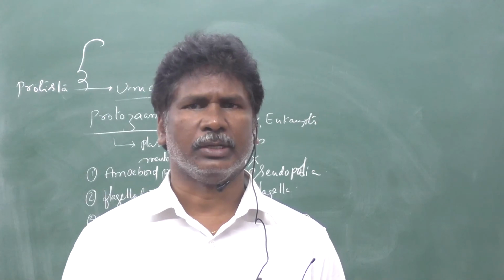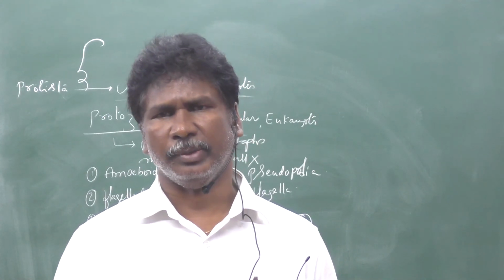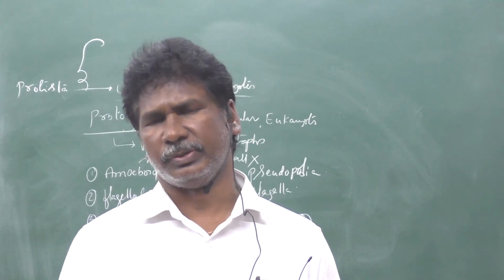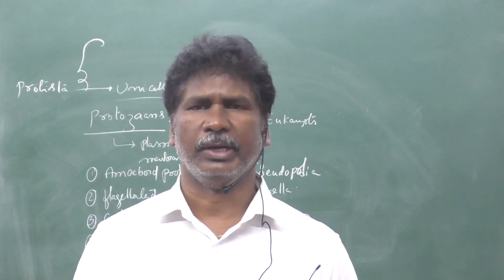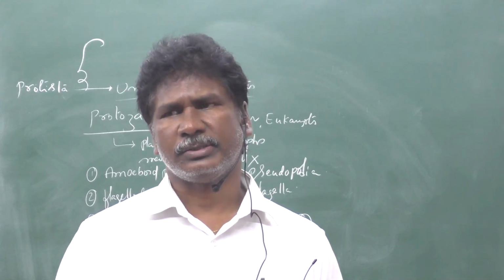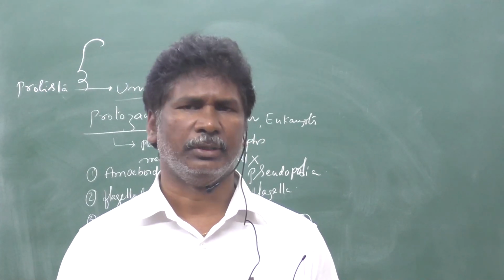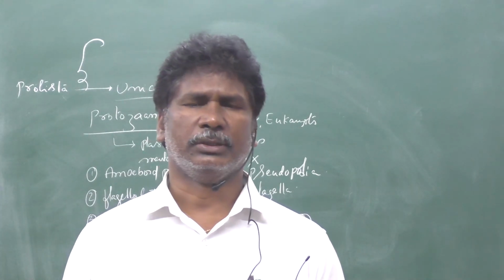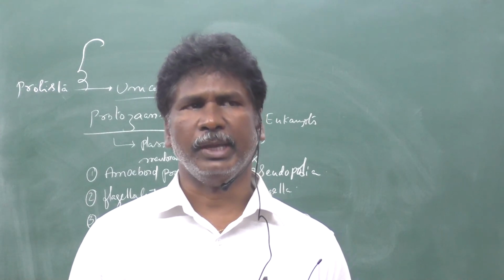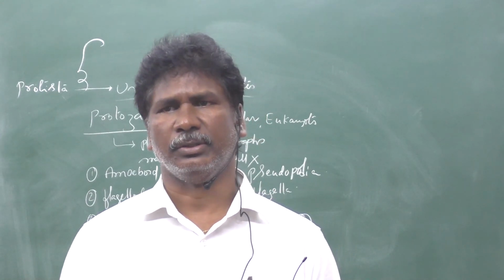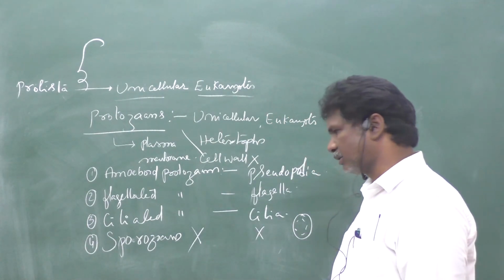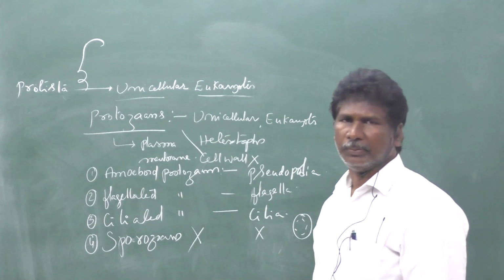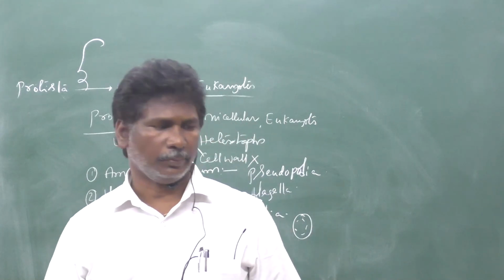Plasmodium causes malaria in human beings. Malaria fever, that is Plasmodium vivax. It lives in human beings and also in mosquitoes, which you study in your zoology. The vector is the female Anopheles mosquito. So that is the last one, sporozoans. The best example is the malarial parasite, Plasmodium.